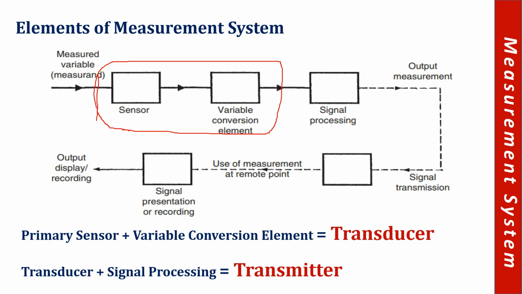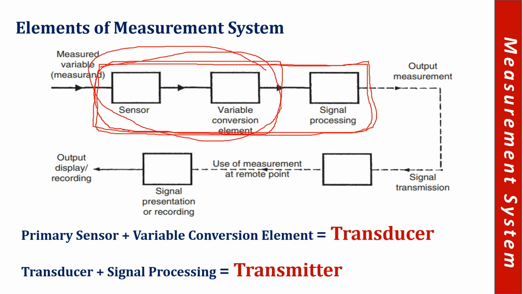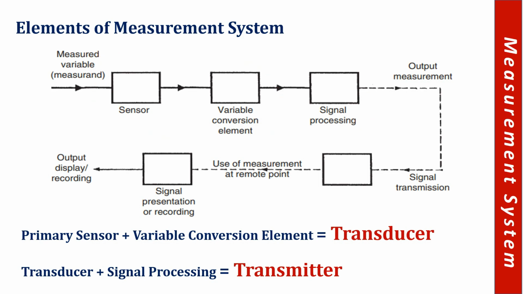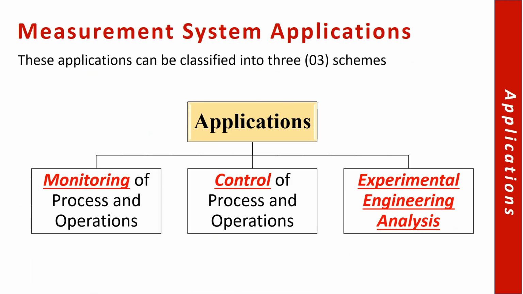So ultimately we have this output display where we can get the required readings of the unknown value. So this unknown input value is basically being known or being displayed over here in this section or display, right? Or it can be in the form of recordings, such as if we receive recordings from different galaxies in the outer space.